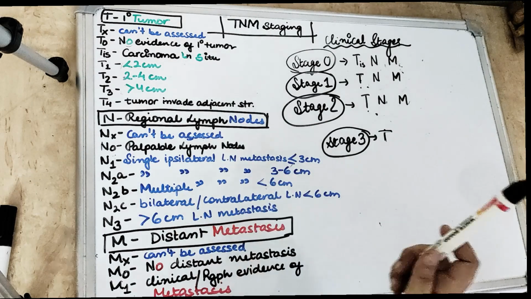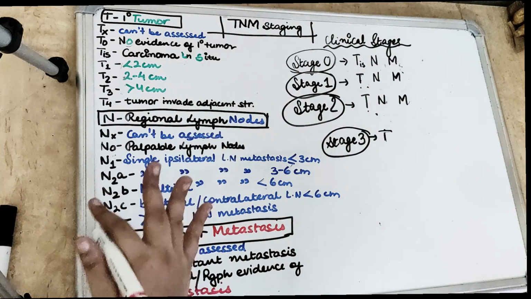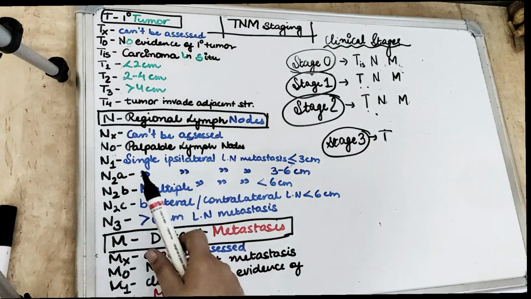So N means the lymph node. Nx means that regional lymph node cannot be assessed. N0 means lymph nodes are clinically palpable but there is no metastasis, so the metastasis of the lymph node is not suspected. Then we have the N1.